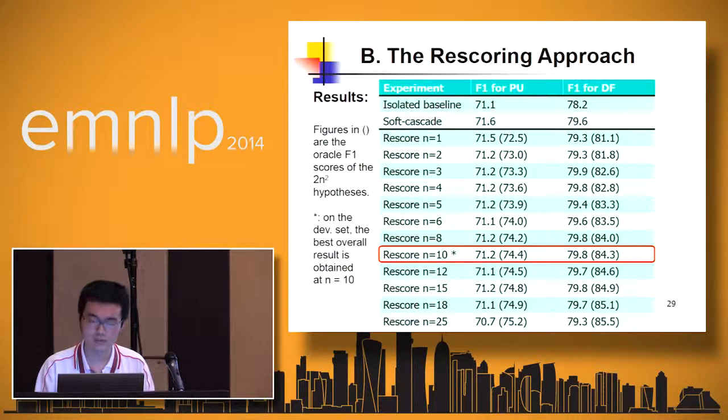So actually in this table, the n-best size was the same for both the restoration of the punctuation and for detecting the disfluency. Did you experiment with increasing one n-best size versus the other, to see if one would give you more gain? Yes, I have tried, but the result is still fluctuating around. The only thing that remains consistent is the oracle scores, which are increasing. But the practical scores don't improve much.